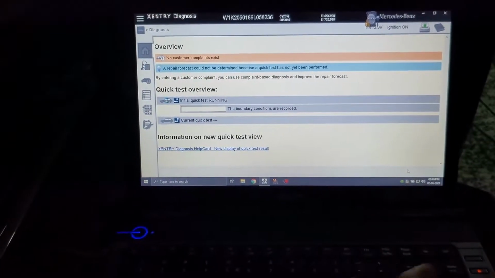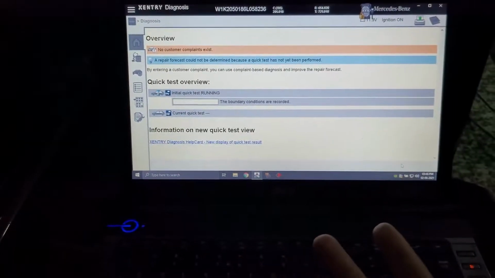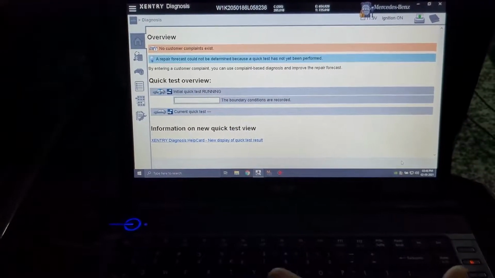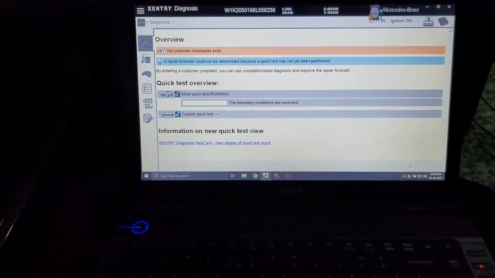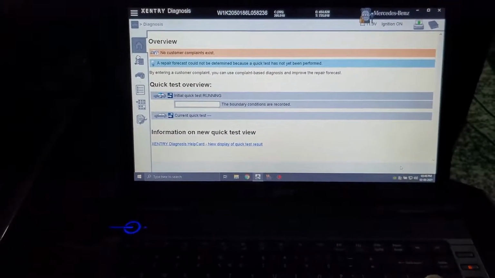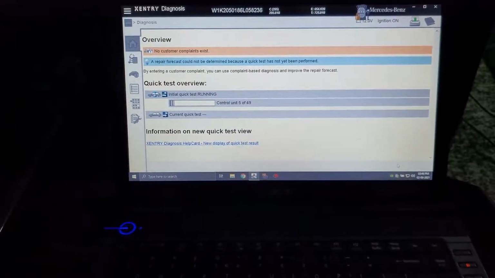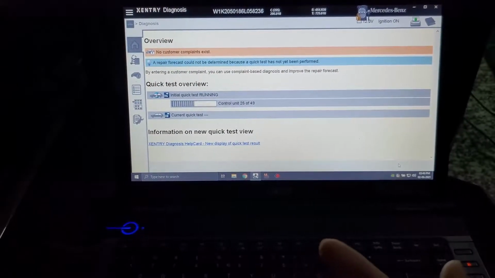me. Why? Let me tell you first, I have two Mercedes-Benz. One is a Mercedes-Benz C-Class AMG 300D, and one is a GLC facelift 2020 model, which is 220D.